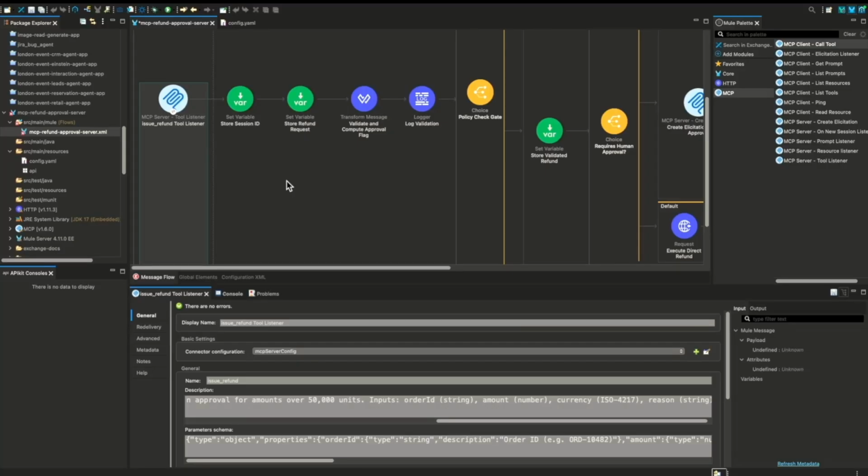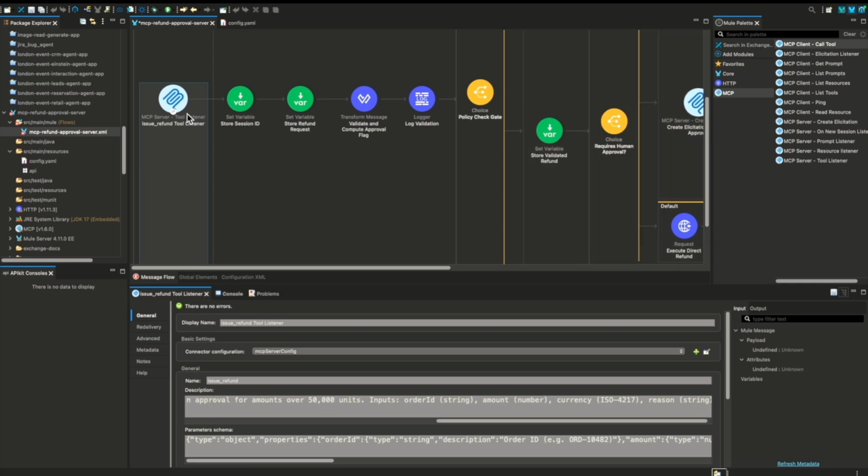As part of this execution, I have implemented an MCP server with a single tool called issue_refund. I have used the latest MCP connector from MuleSoft, which is 1.6.0, released last month. It has added new features: elicitation listener and create elicitation. As part of this session, we have discussed what elicitation is and why it is required. Whenever your tool needs input from a human, your tool needs human in the loop, you can use the create elicitation operation to get the input from your human.